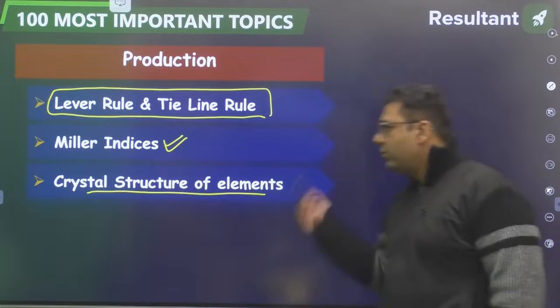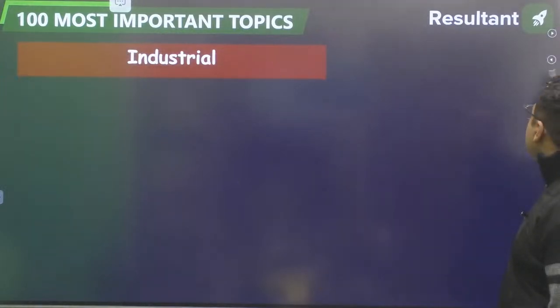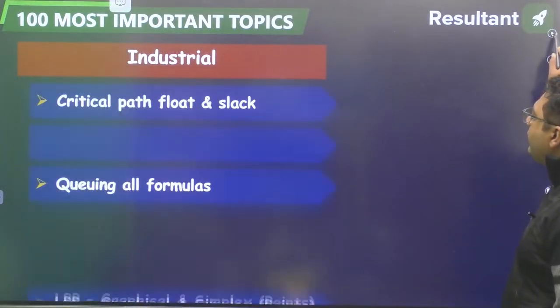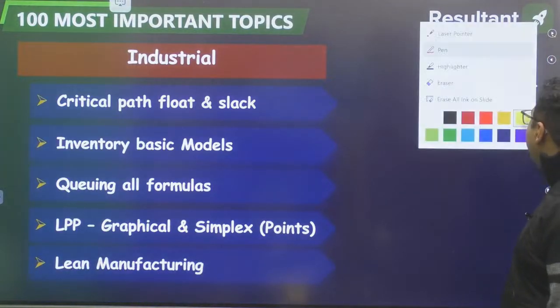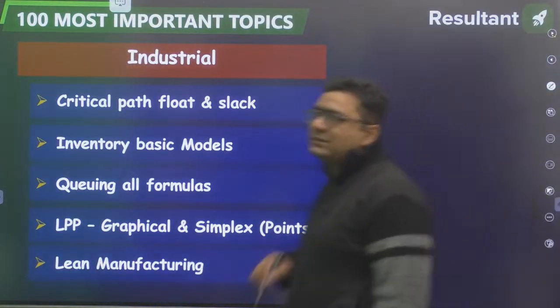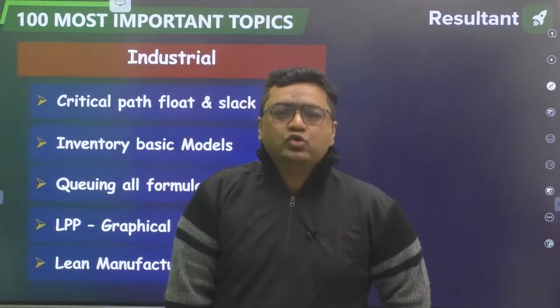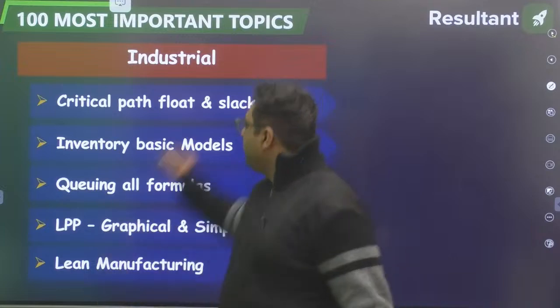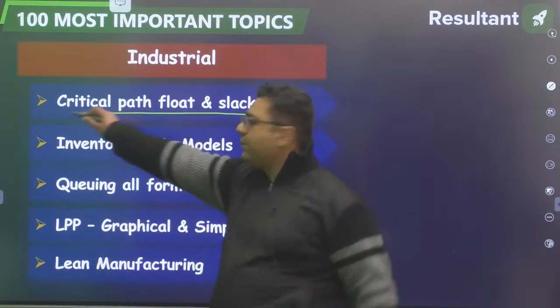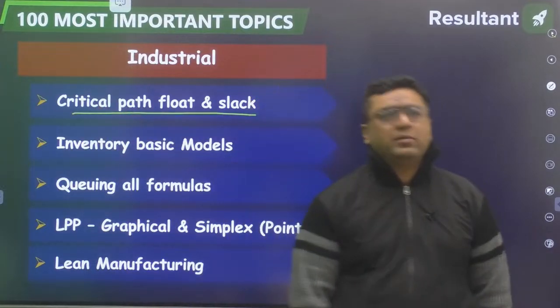After this, production is over. We will move to industrial. In industrial, my dear, I told you, if I am the examiner making your exam, and if I have to put only one question in industrial, I will choose PERT CPM for that. PERT CPM is the most important topic. Critical path, slack and float. A question may come from this.